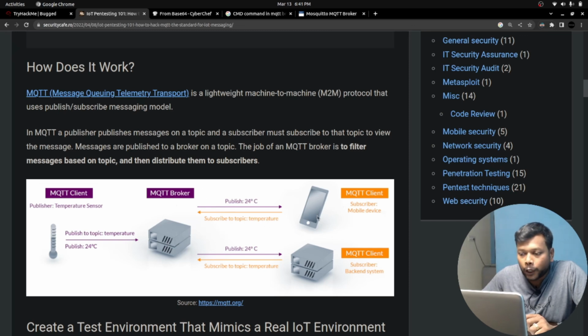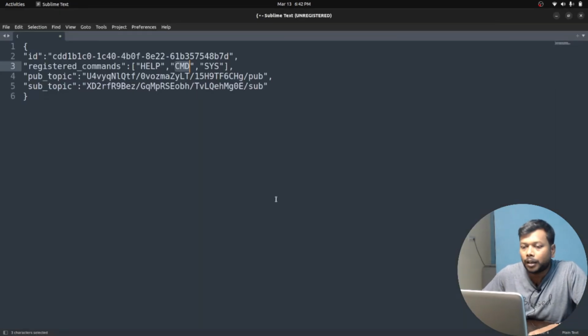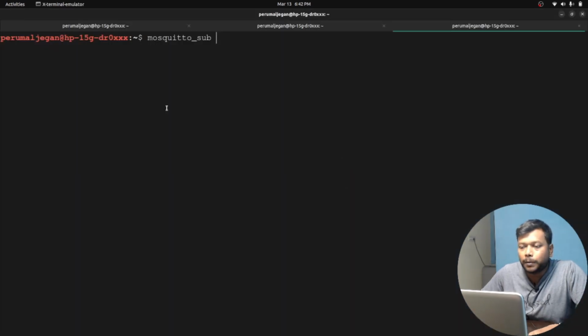So what we are going to do is publish something from this client device to the MQTT broker, and also subscribe to the same data from this MQTT broker on our device. So it's like communication from this client to MQTT and MQTT back to the client. The client is my machine, and the MQTT broker is the TryHackMe system given here. Just assume that. So we are going to publish something and subscribe to something. Let's do that. We are going to use the pub topic and sub topic here. Let me explain how it can be achieved.